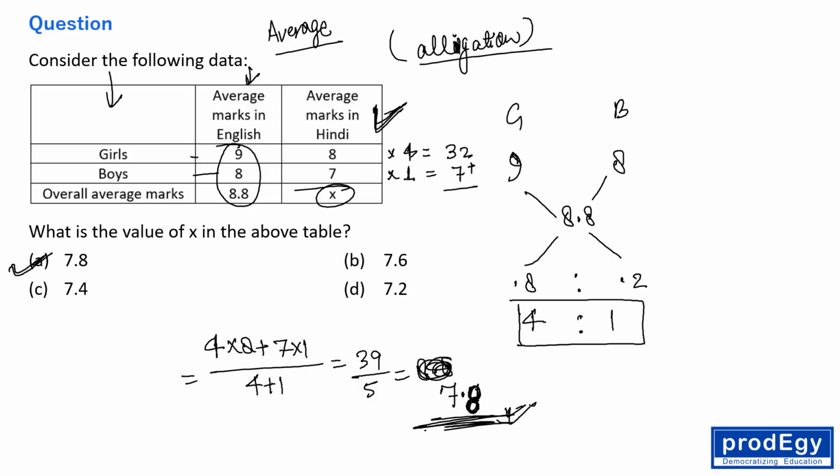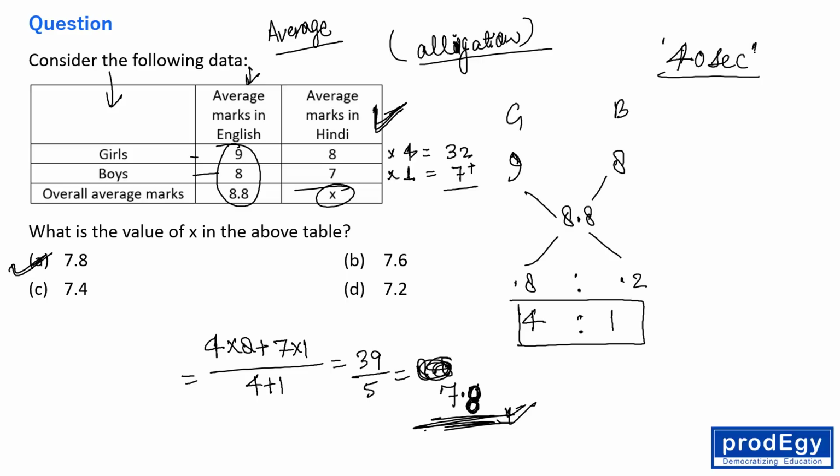Clear? This is actually a very simple question, everyone. This question belongs to average or allegation, but you should know which concept should be applied where. You need to understand that first. This question belongs to allegation. And I would suggest this question will take around 30 to 40 seconds, around 40 seconds at the max.